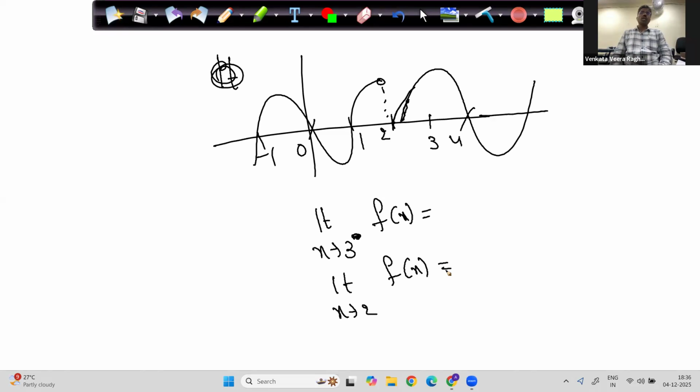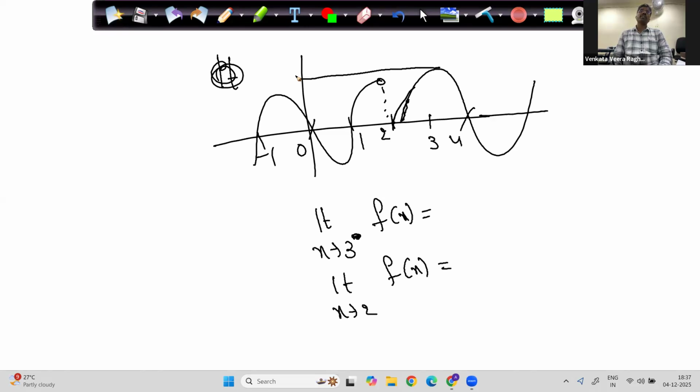So I asked you some questions on the board. Limit x tends to 3 f of x, what is the value? Limit x tends to 2 f of x, what is the value? Please tell me what can be the answer from your end. Limit x tends to 2 f of x does not exist. Very good. The limit at 3 exists, so limit x tends to 3 f of x exists, but I did not give the value.